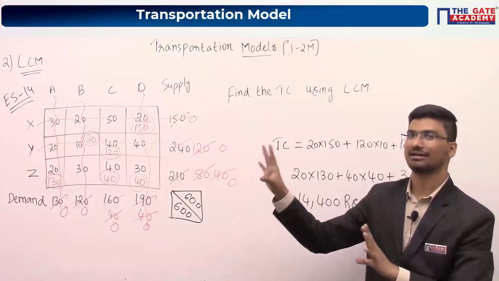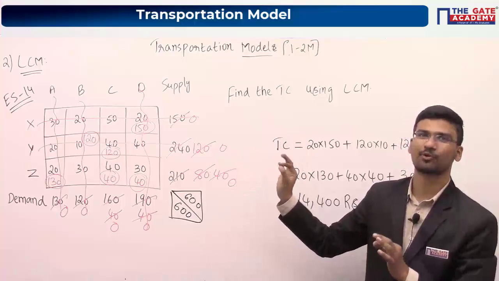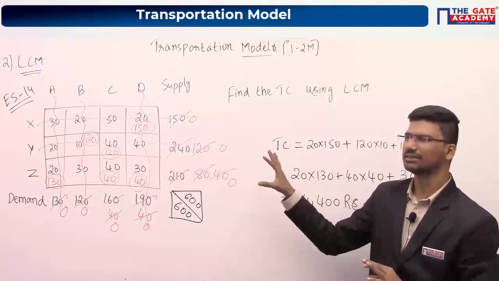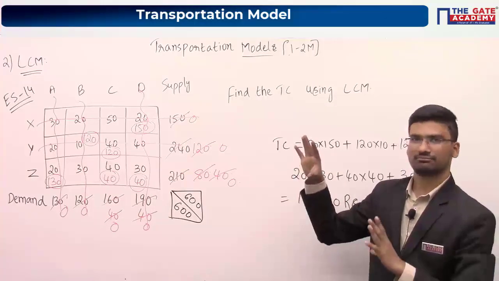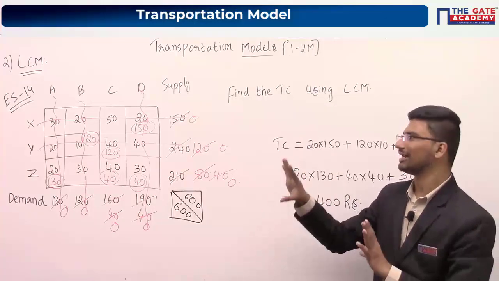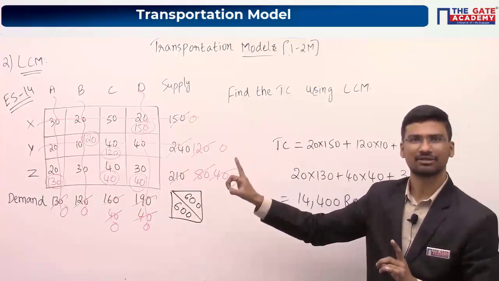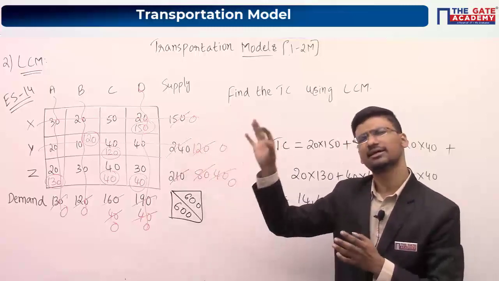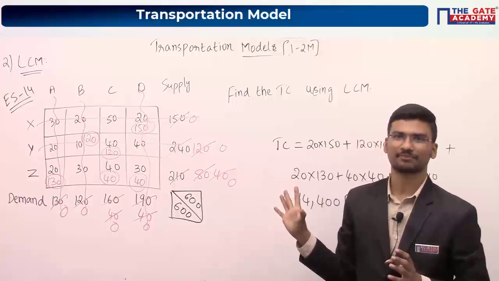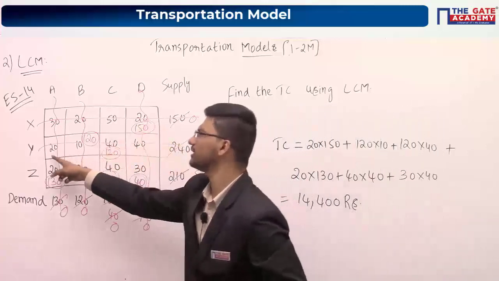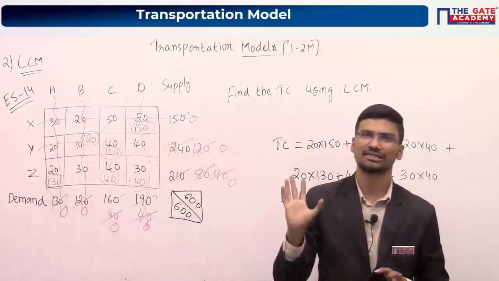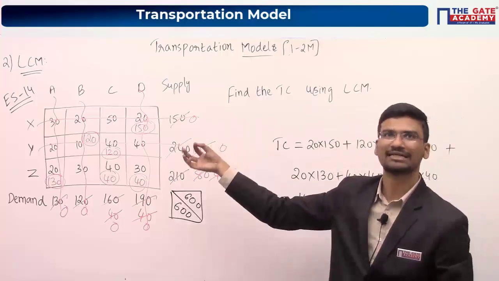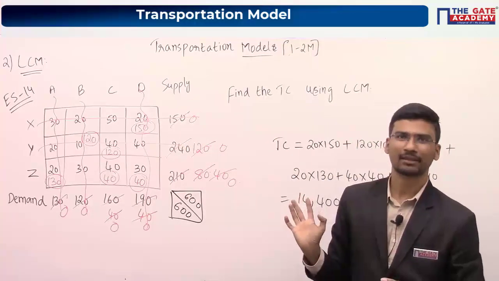Till now they have never touched this point in the GATE examination. Maybe in future if they want to twist a question, they can ask. But most probably whenever they are asking these types of questions in the GATE examination, even if you are breaking ties arbitrarily or randomly, everyone will be getting the same answer. So if you are choosing this 20 or this 20 or this 20, it doesn't matter. You will get the same answer. But we are having one procedure also to break ties, which is this one.